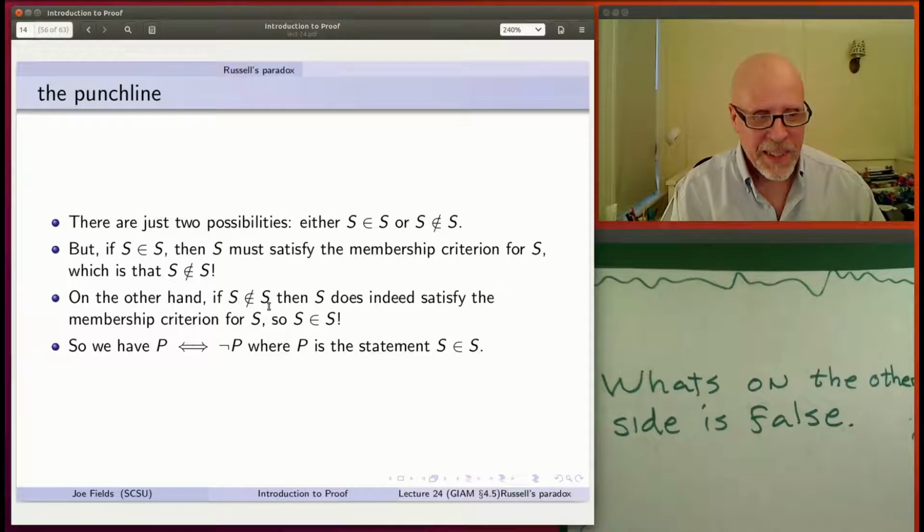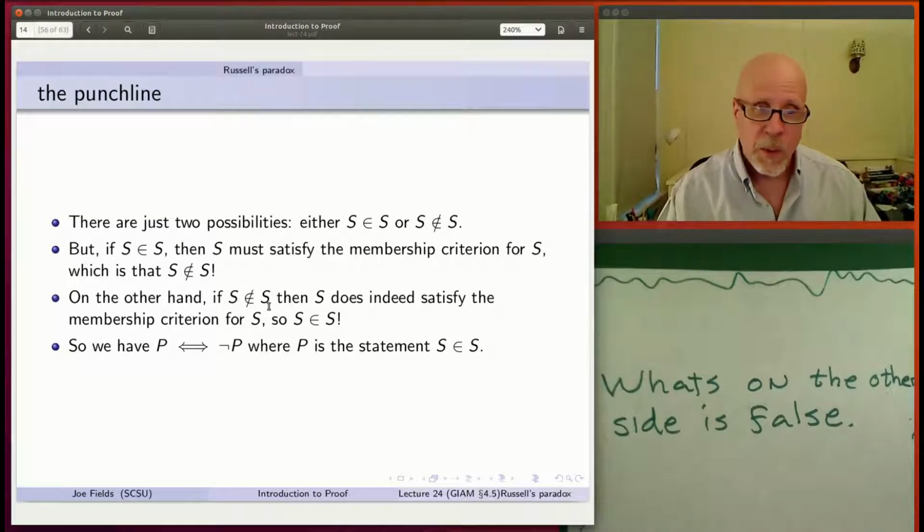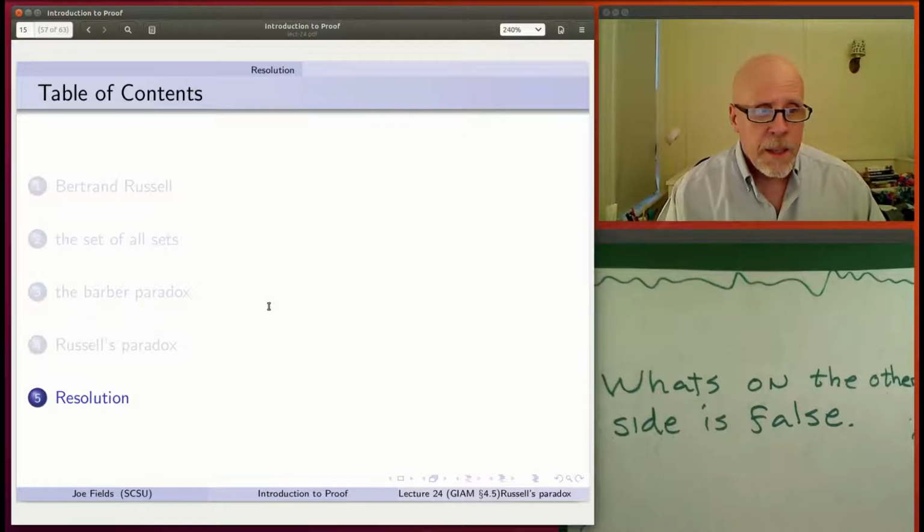What we've got there is a sentence that looks like P if and only if not P. Actually, I broke it into two sentences, but those are connected with an and. So P if and only if not P, where P is this logical statement, S is in S. That's a paradox. That's a contradiction.